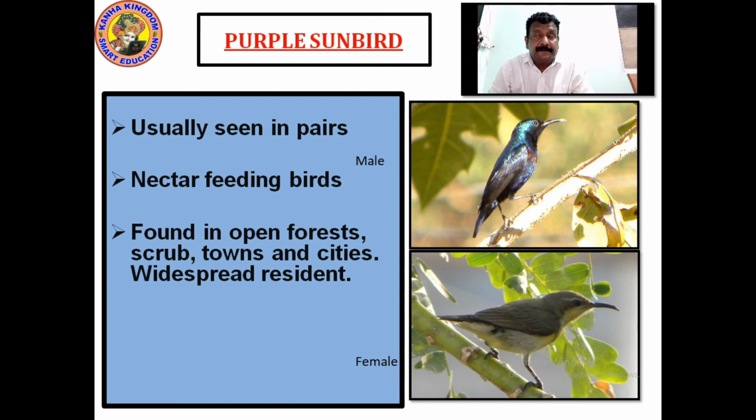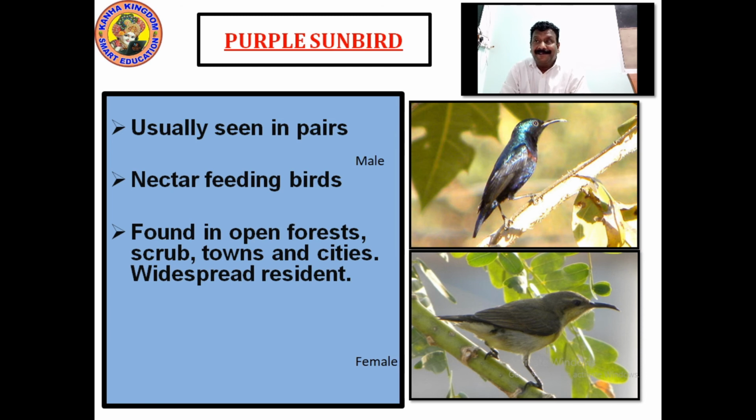Now, these are commonly seen birds. Purple sunbird, usually seen in pairs. Nectar feeding birds. They steal the nectar and they feed themselves. What is nectar? Nectar is a formation of honey. Found in open forest, scrub, towns and cities. Widespread resident. Yes, they are found as widespread residents also.